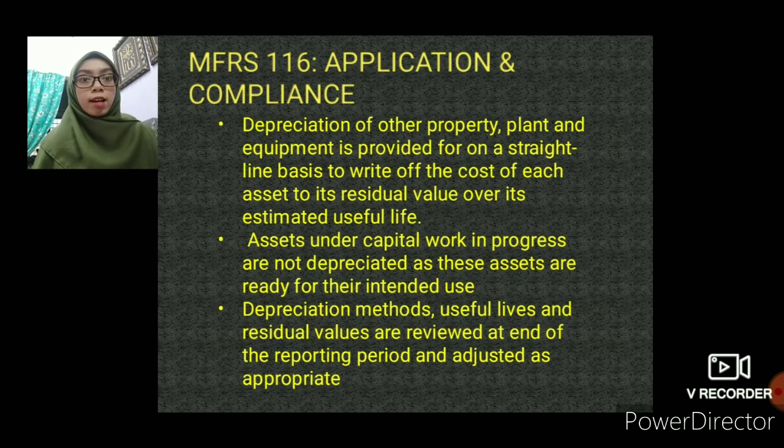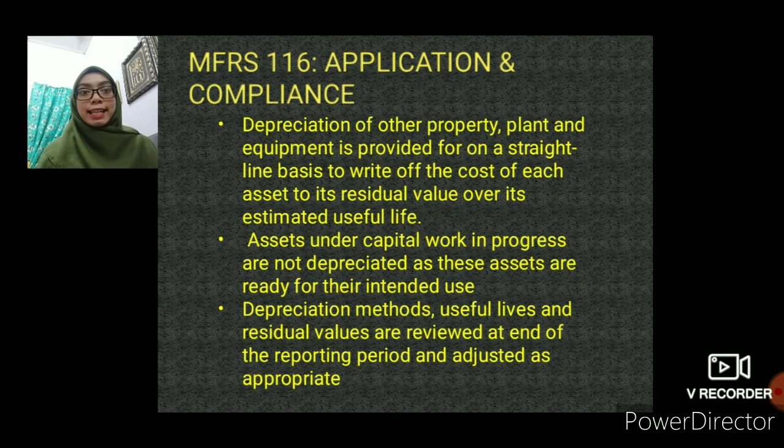The first one is that depreciation of other property, plant and equipment is provided for on a straight line basis to write off the cost of each asset to its residual value over its estimated useful life. The second one is that assets under capital work in progress are not depreciated as these assets are not ready for their intended use. The last one is that the depreciation method, useful life and residual values are reviewed at the end of the reporting period and adjusted as appropriate.